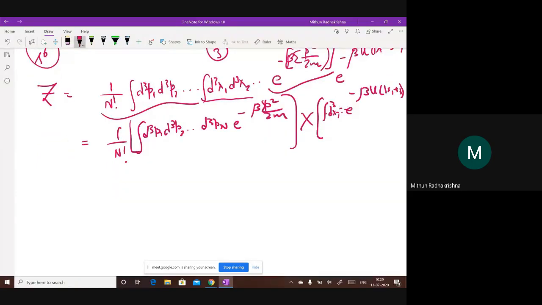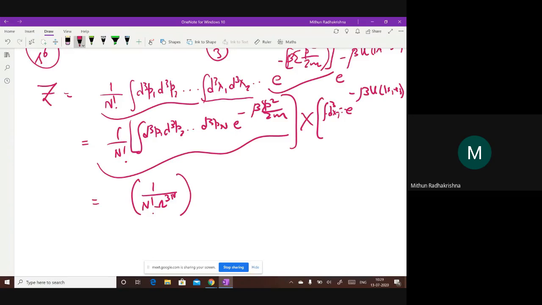Okay, and this factor h to the power 3n, I can keep it or not keep it, doesn't matter. Okay, so now what is this? This you have evaluated already. There is no V to the power N, so this is nothing but 1 by n factorial times omega to the power 3n. Is everybody following? Any doubts, please ask me right away.